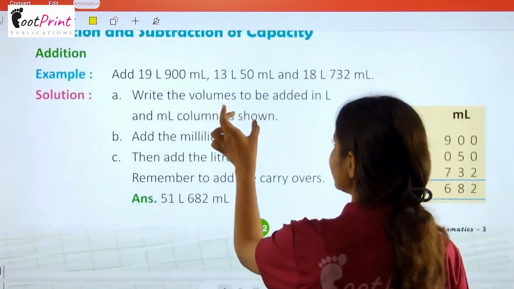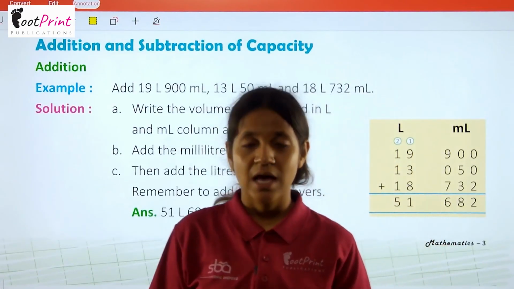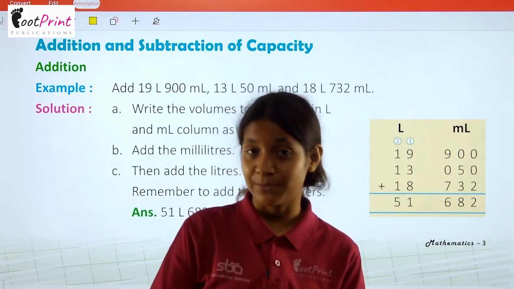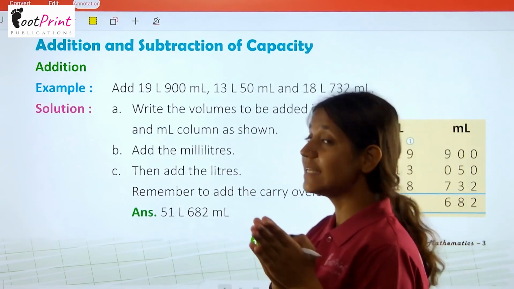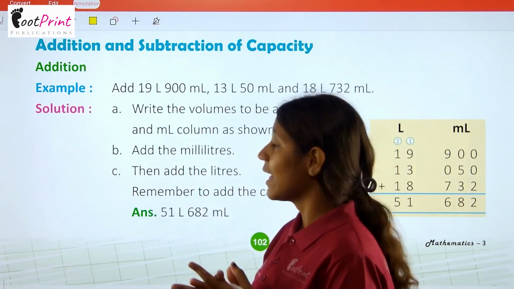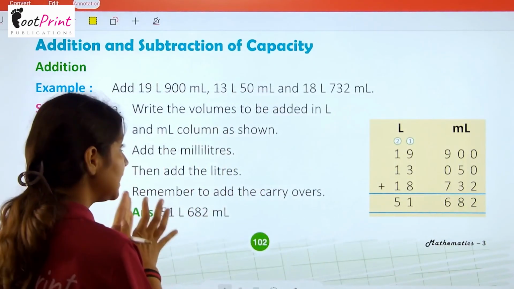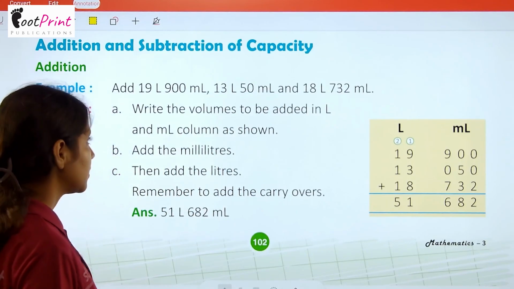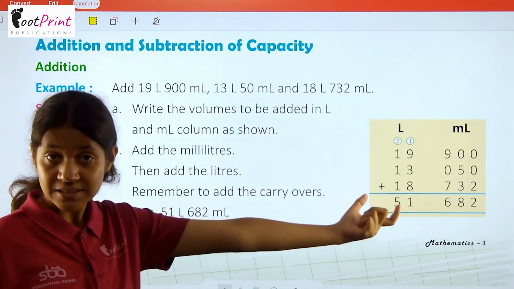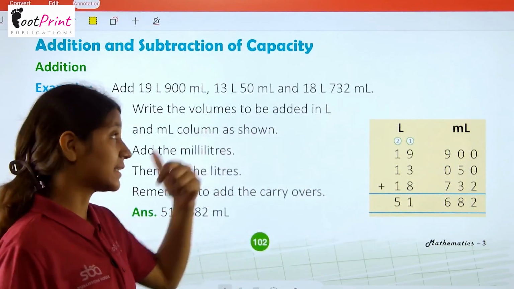Now addition and subtraction of capacity. अब हम करेंगे addition and subtraction of capacity. So addition, example: add 19 liter 900 ml, 13 liter 50 ml and 18 liter 732 milliliter. So हमें 3 measurements दिए capacities की, हमें इनको add करना है.